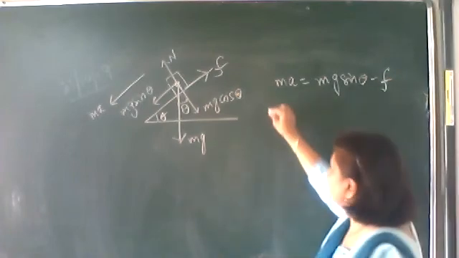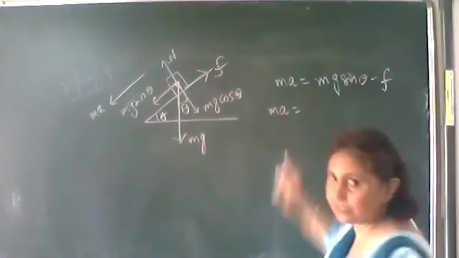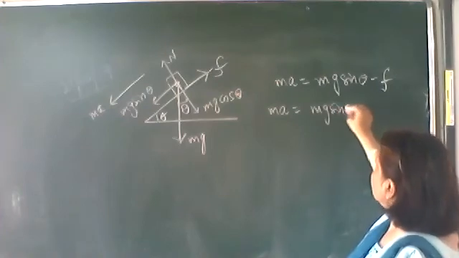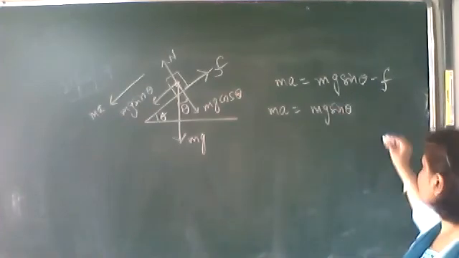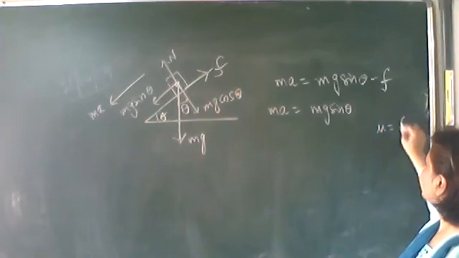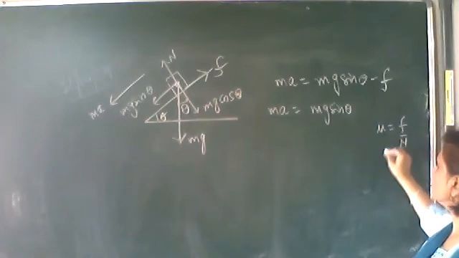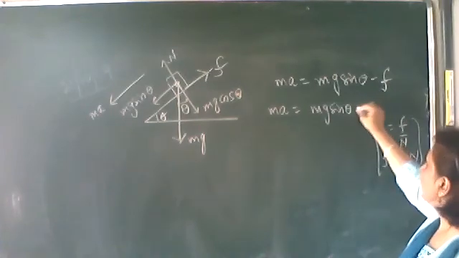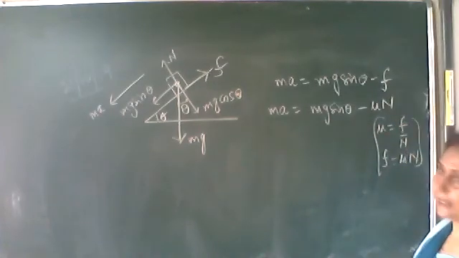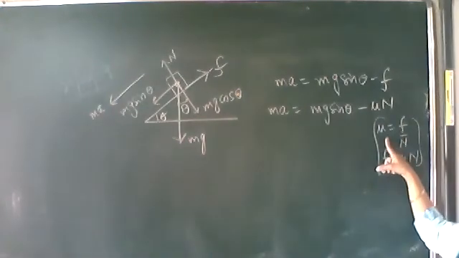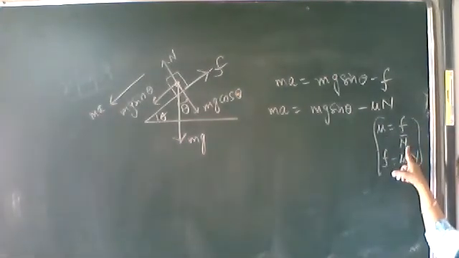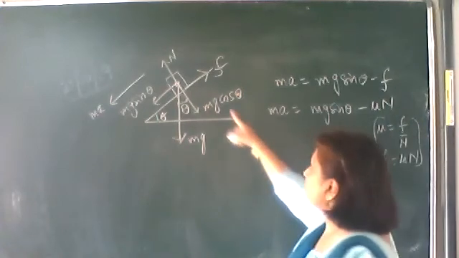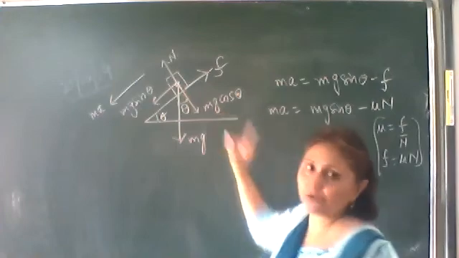Now we are finding out the acceleration. This a we have to find out. mg sin theta minus the frictional force. We know that the coefficient of friction is the frictional force upon the normal reaction. So the frictional force is equal to mu into N. Now from here, N is equal to mg cos theta.